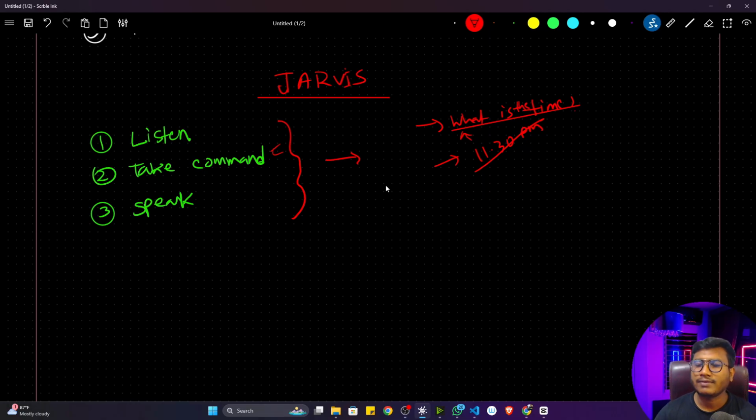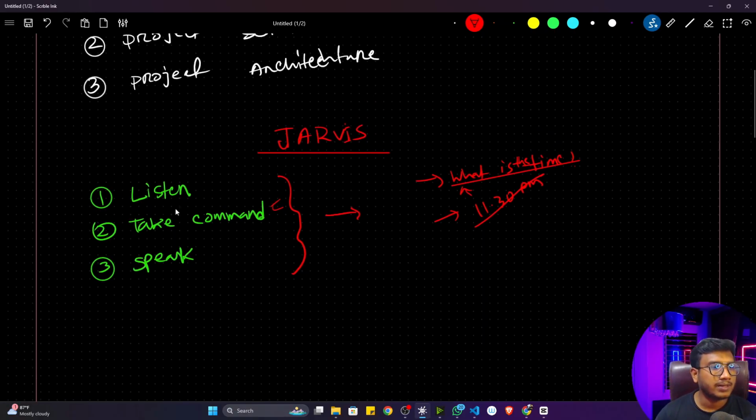Whatever task you want to add, let's say what is the time, what is my name, wish me, open Google, open Facebook, whatever command you give to your Jarvis, all the tasks can be performed with the help of these three components. First of all, I have to implement these three components inside this system. Then all the tasks I can perform with their help. Okay, I hope you got it.